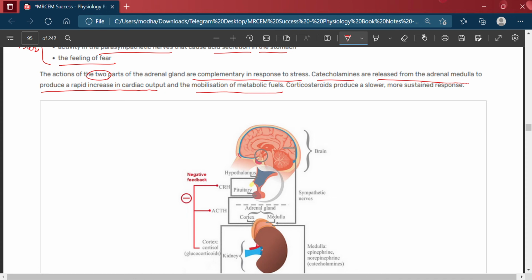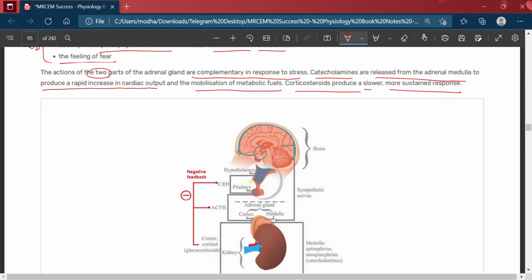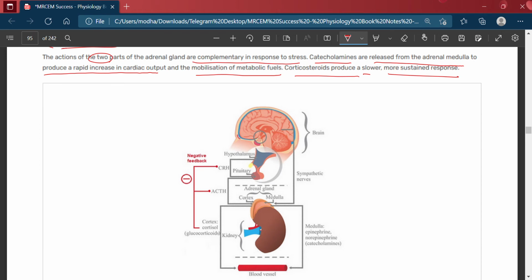Corticosteroids produce a slower, more sustained response.